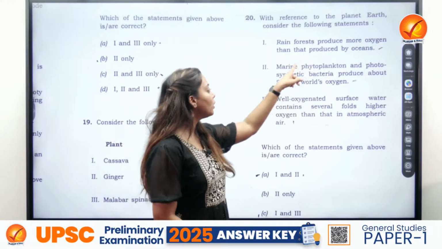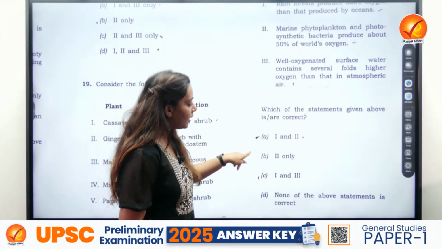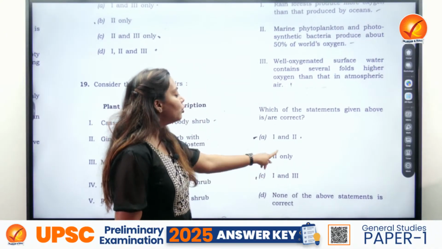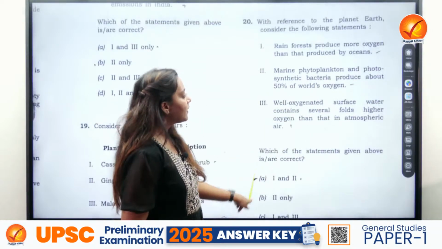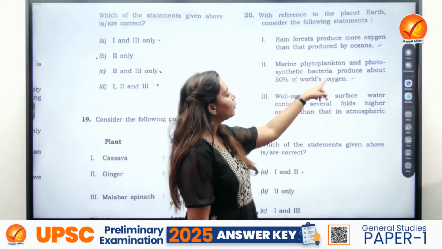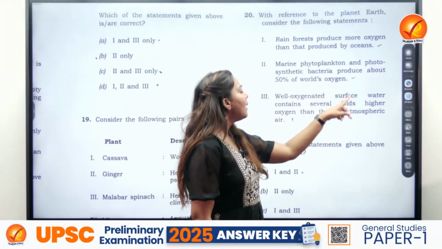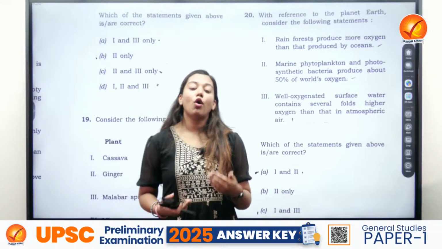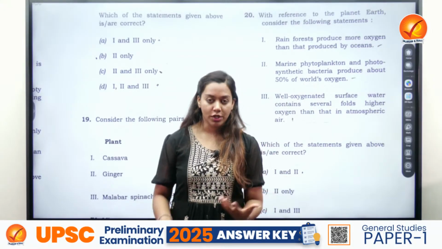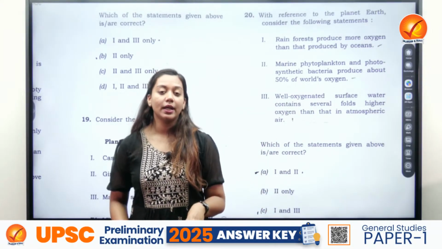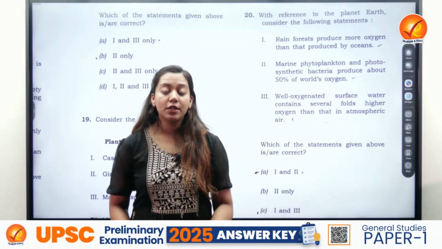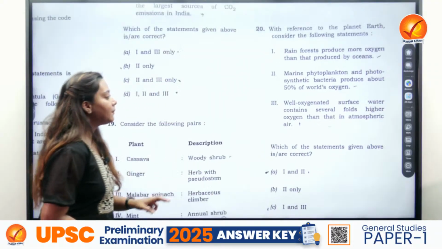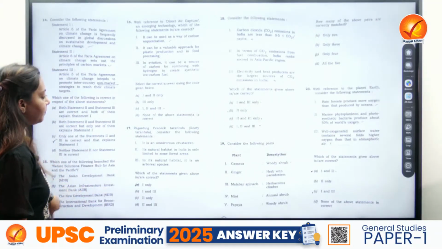So the moment you cut down on this statement, the moment you eliminate 1, 2 and 1 and 3, because we are eliminating statement number 1, we will move to only 2. Let us also check whether second is correct or not. So it is saying marine phytoplanktons and photosynthetic bacteria produce about 50% of the world's oxygen. So when we were reading about how oxygen actually got into our atmosphere in the percentage that it is today, we would know that majority of it is actually contributed by the vast oceanic resources, especially that of phytoplanktons. So this statement is correct, so the answer becomes 2 only.